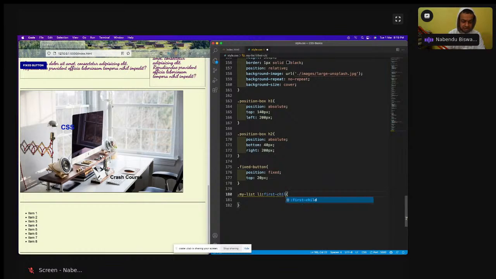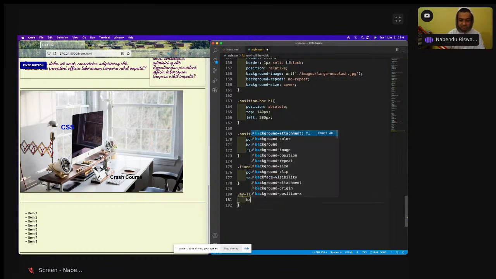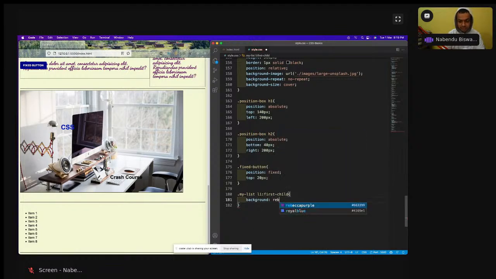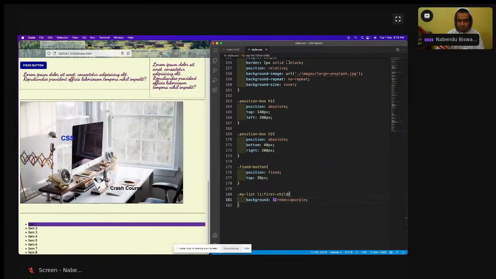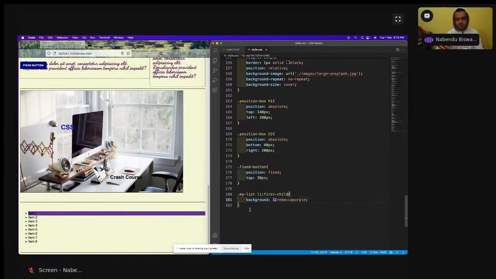child, li first child, and in the background of Rebecca Purple, save it. See, first child is Rebecca Purple. So this is known as a pseudo element.